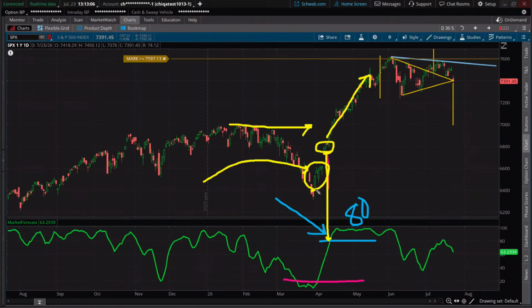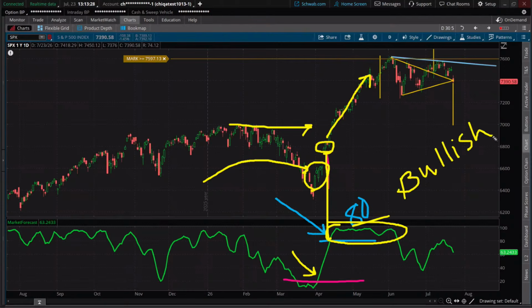It literally takes that to get the market forecast longer term, intermediate term line moving off of that 20. But if we can get above 80 here, when you are above here, the way that traders are looking at this signal, it's a bullish indication. It's a bullish sign that the market is open.